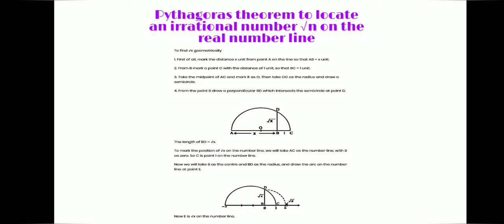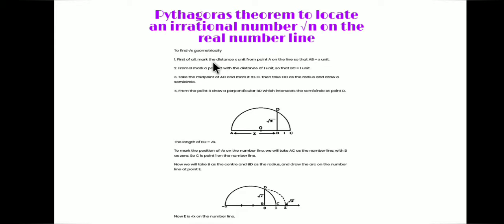Now let us learn how to locate an irrational number on a number line. We have to use Pythagoras theorem to locate an irrational number. Let's take one example. If we want to represent root x, which is an irrational number, on a number line, then we have to follow certain steps.